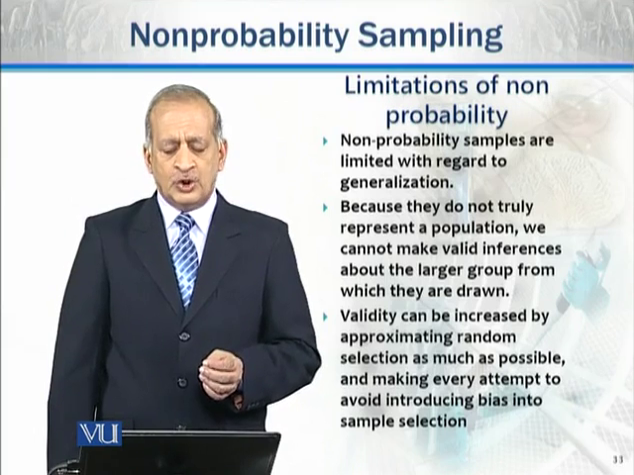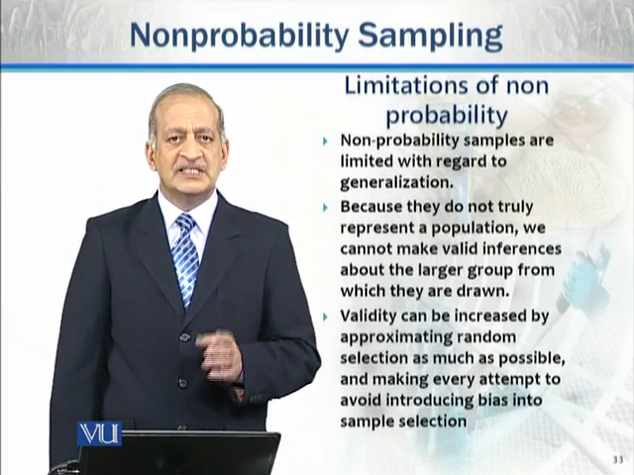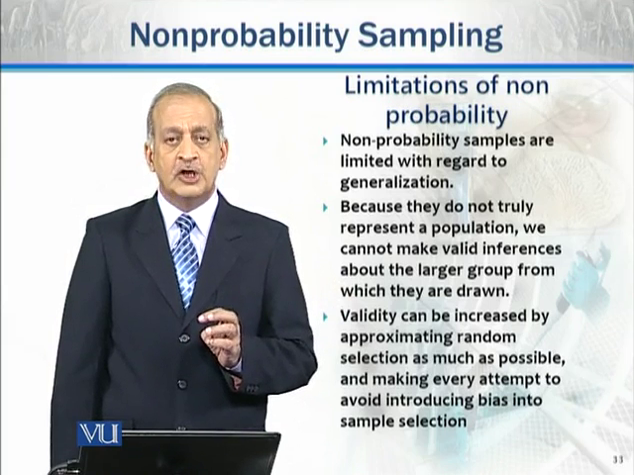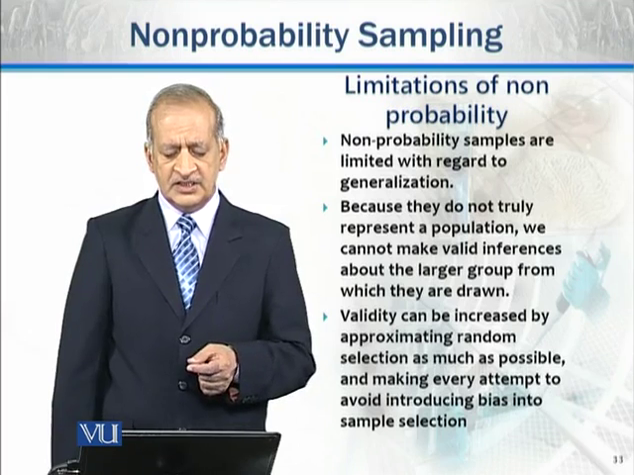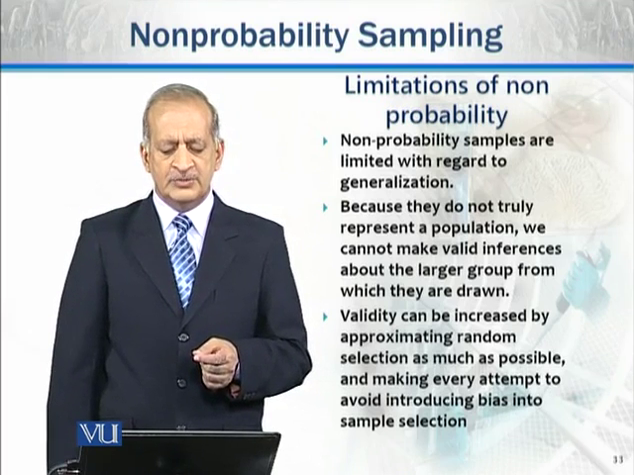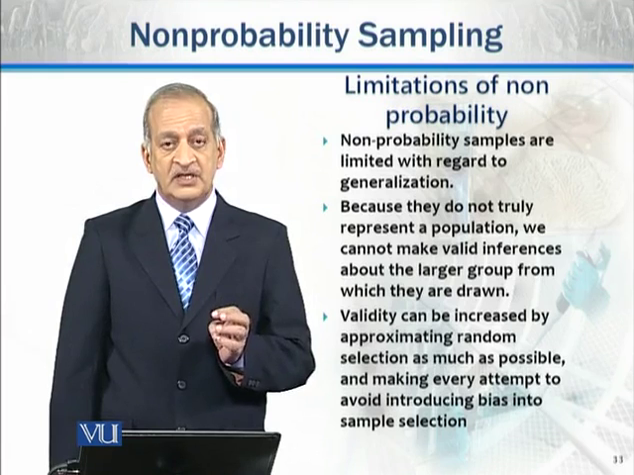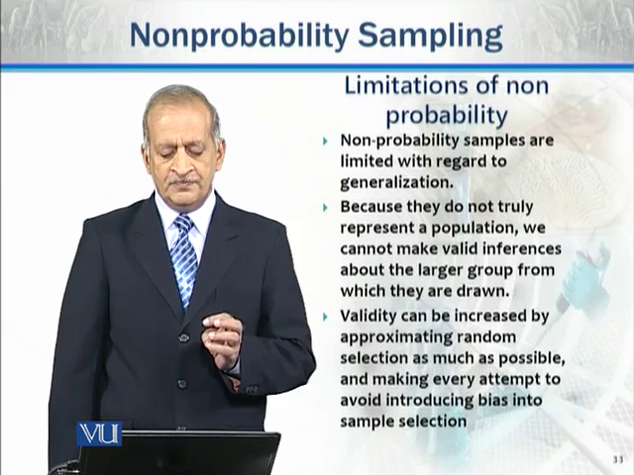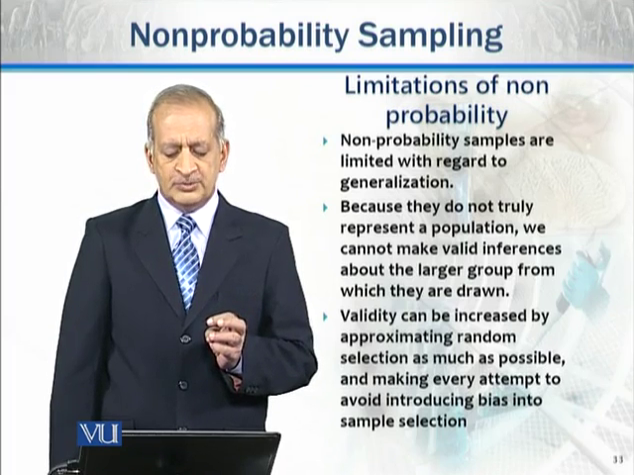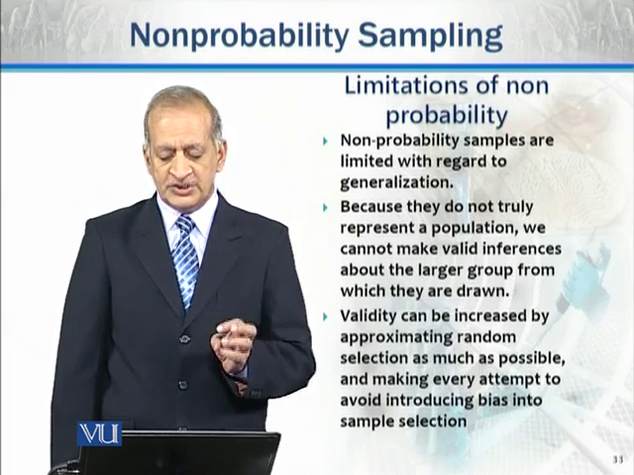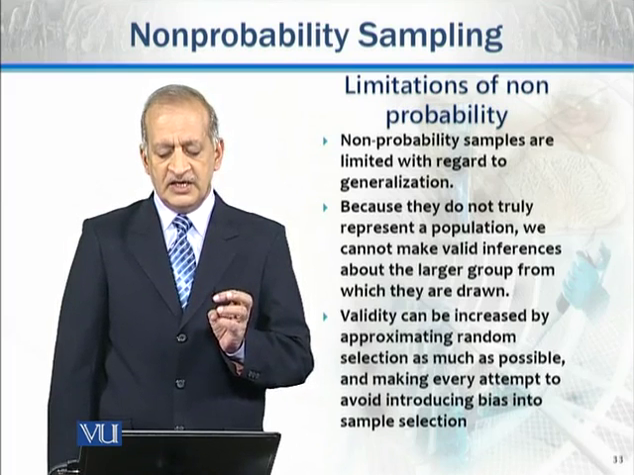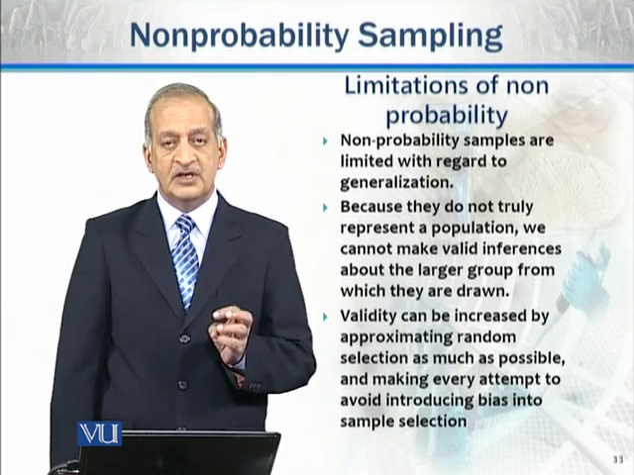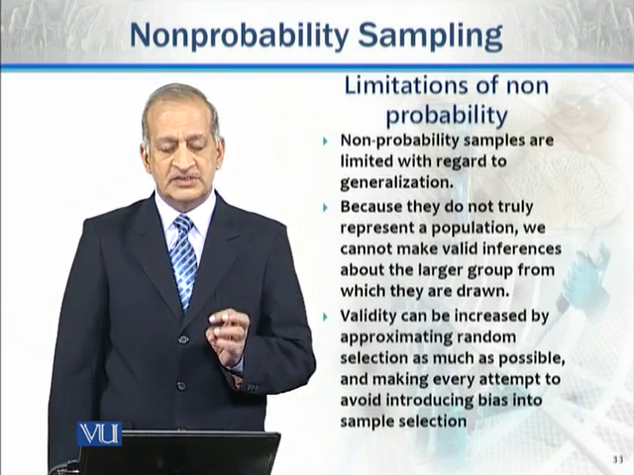Now, limitations of non-probability sampling as compared with probability sampling. Non-probability samples are limited with regard to generalization. ज़ाहिर हम इसको generalize नहीं कर सकते हैं. Because they do not truly represent a population, we cannot make valid inferences about the larger group from which they are drawn. And validity can be increased by approximating random selection as much as possible and making every attempt to avoid introducing bias into sample selection.